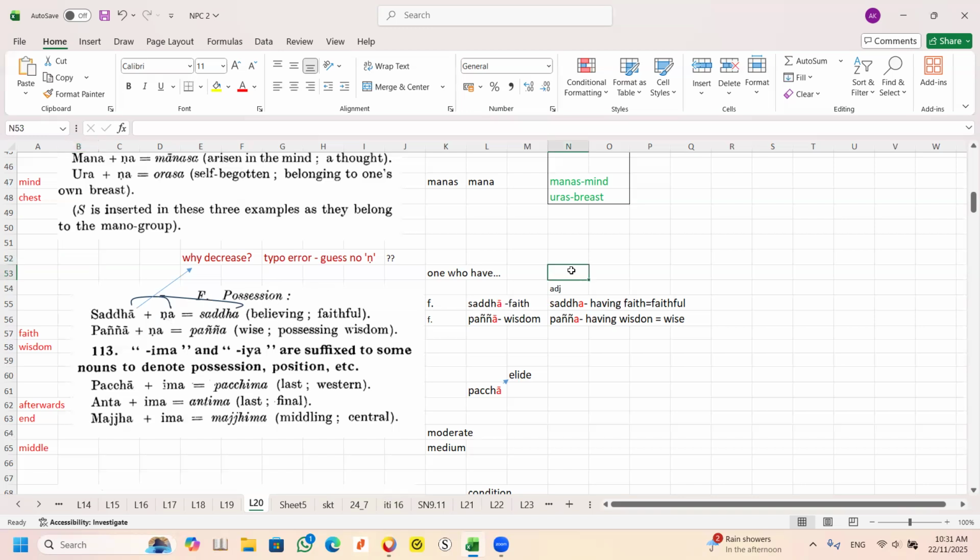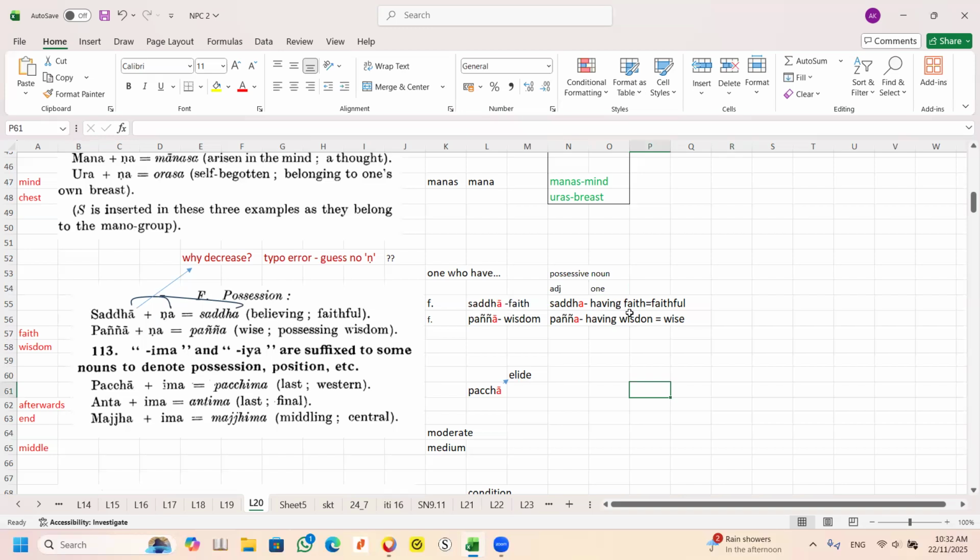A possessive noun means one having something. In this case, I don't put the word one, I put having faith. In English, having faith has one word: faithful. Understand? Faithful.